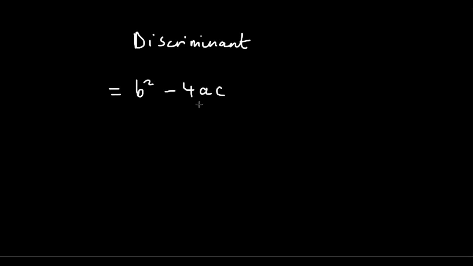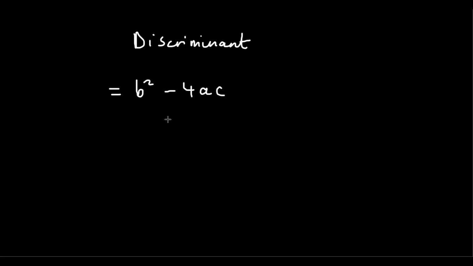Hi everyone, so in this video I'll teach you about something known as the discriminant. It's basically an expression that tells you about the roots of a quadratic equation. Roots just means solutions, by the way. And it looks something like this: b squared minus 4ac.